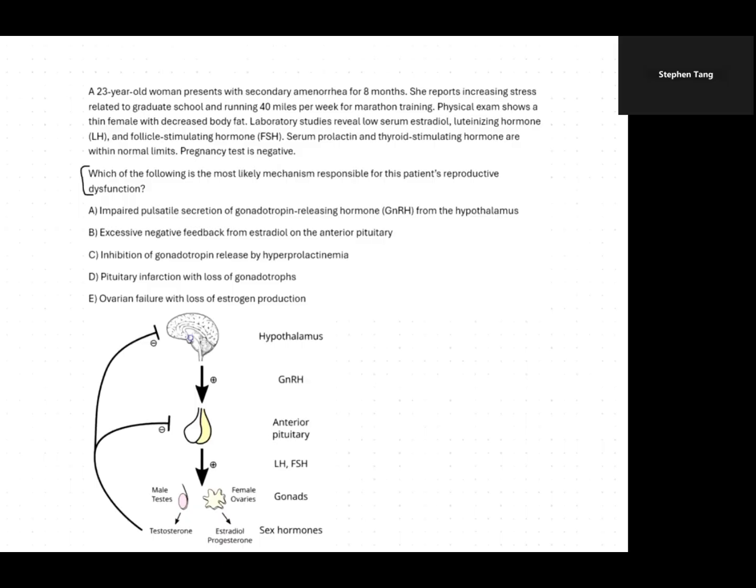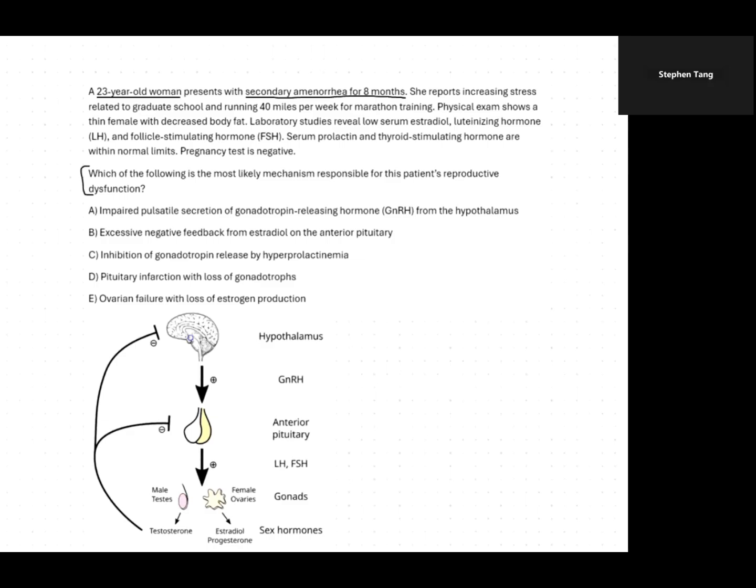So, for example, 23-year-old woman, that means she's pretty young. I think that will affect what is on our differential. Also, important to know that she has secondary amenorrhea for 8 months. With secondary amenorrhea, that means she previously had regular periods and now she doesn't. And that's important because if we have any causes of primary amenorrhea in our answer choices, we can rule those out.